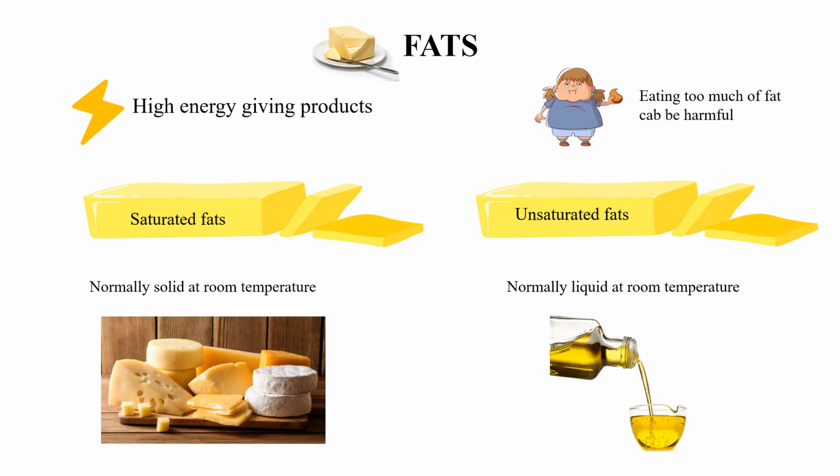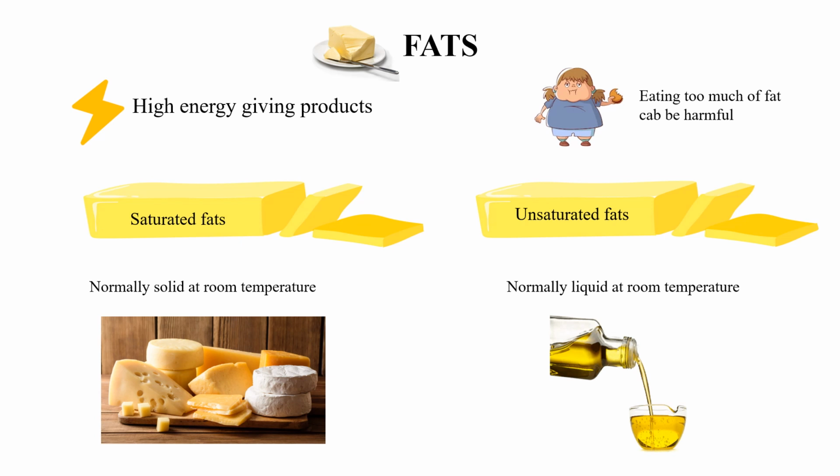Saturated fats are those which are solid at room temperature. Example, butter, ghee. Unsaturated fats are liquid at room temperature, as the picture indicates. Oil, meat, these are all unsaturated fat substances. So fat is a very high energy giving product.